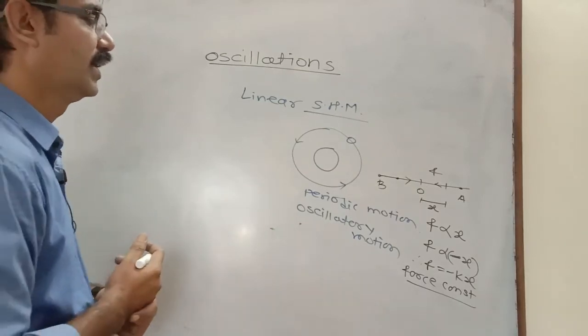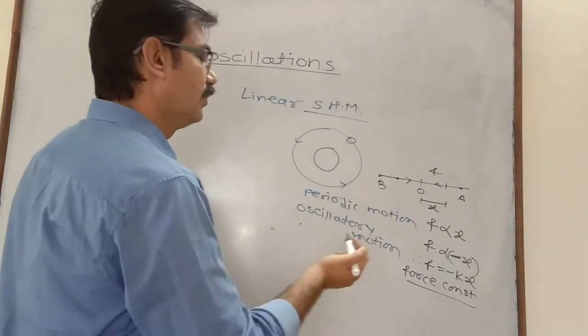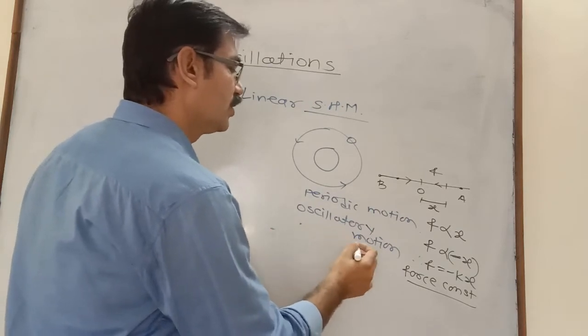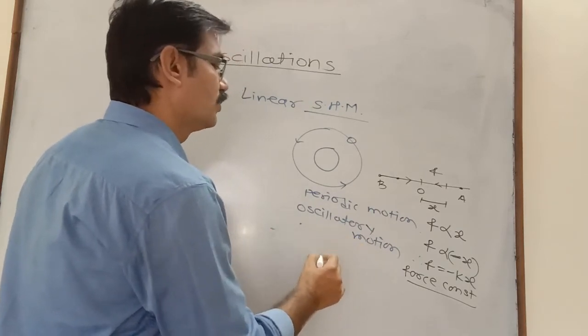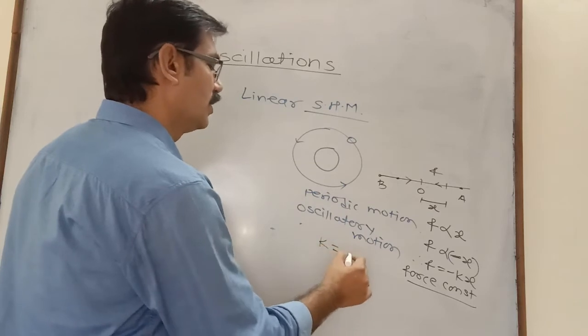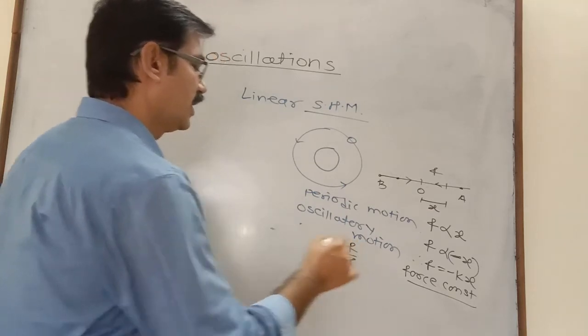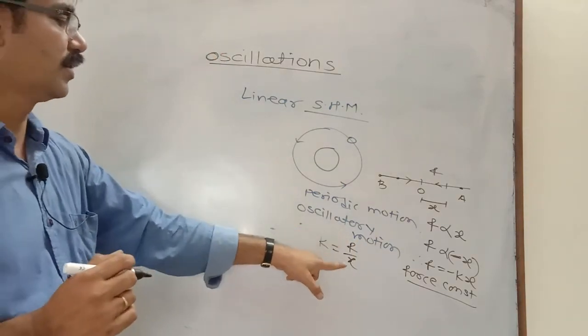In case of a magnetic material or magnetic bar, F is equal to minus kx, and k is called the force constant. This force constant is given by F upon x, that is, restoring force per unit displacement.